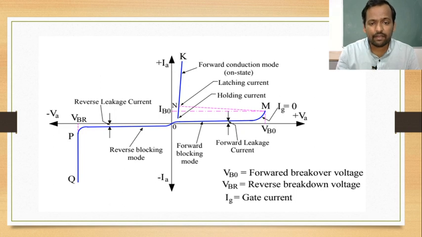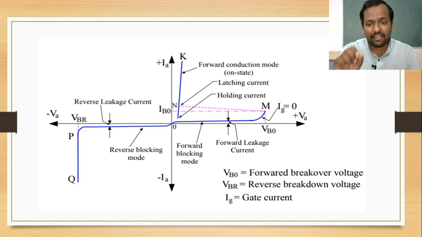First, what happens when anode is positive and cathode is negative: junctions J1 and J3 are forward biased, junction J2 is reverse biased. Due to this reverse bias, no current will flow through the device. If current flows, that is only leakage current.